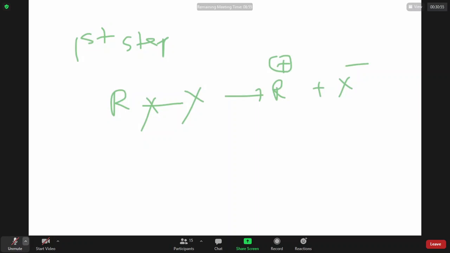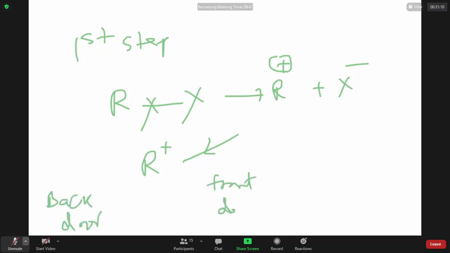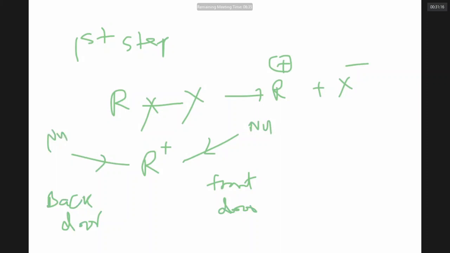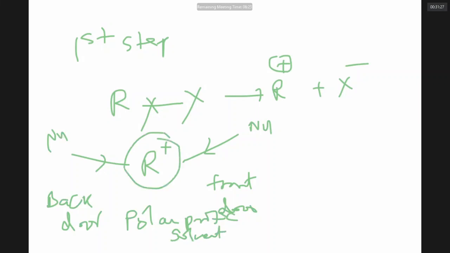And now once this lady is ready, she can be attacked by her would-be husband or whomsoever from the front door or from the back door, makes no difference. The incoming nucleophile can come from either side. And naturally, a polar protic solvent will help this formation of carbocation, and will stabilize the carbocation, supporting the SN1 reaction.